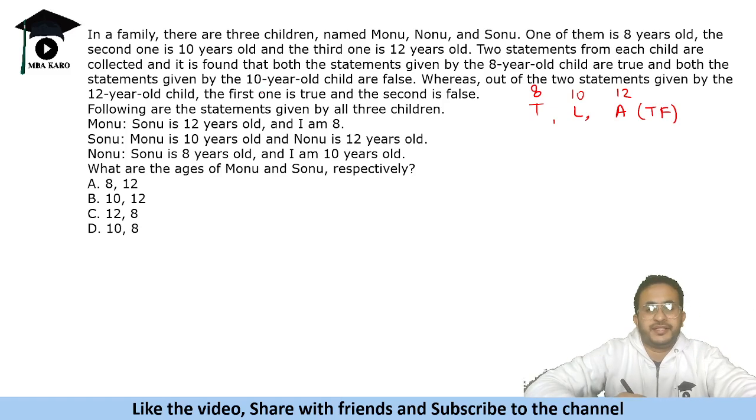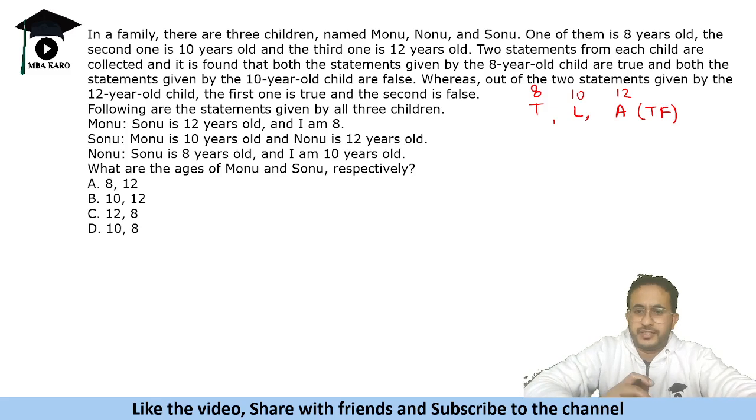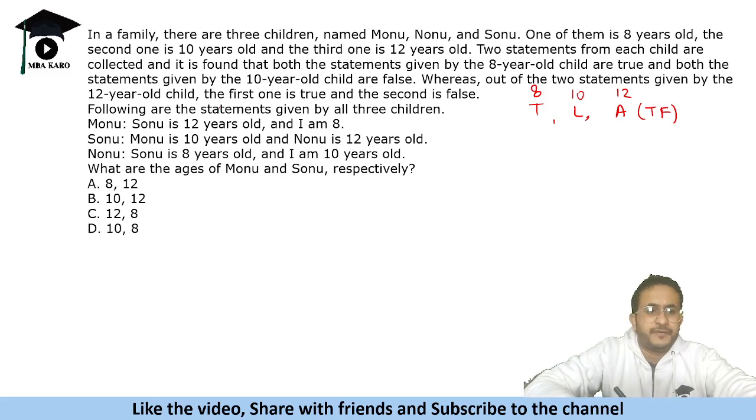So these are the statements, and we need to figure out what the ages of Monu and Sonu are. Basically we need to find out who is the truth teller, who is the liar, and who is the alternator. Monu says Sonu is 12 years old, I am 8. Nonu says that Sonu is 8 years old and I am 10 years old. Sonu says Monu is 10 years old and Nonu is 12 years old.